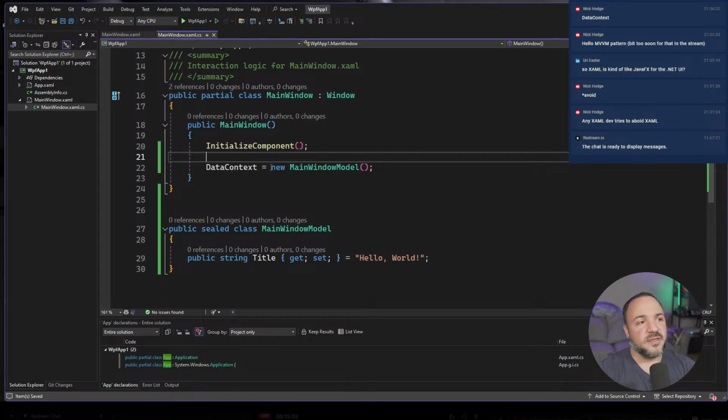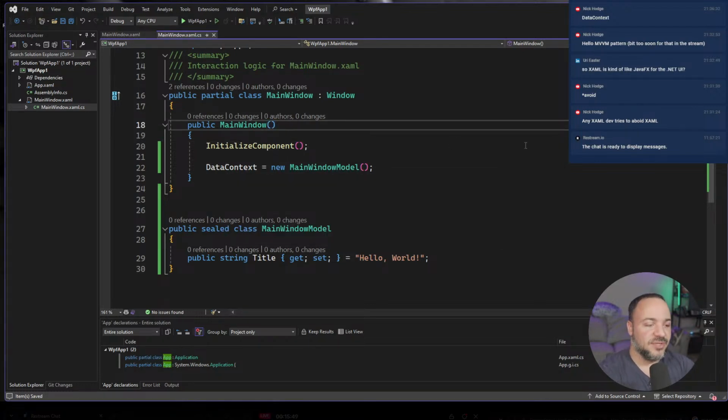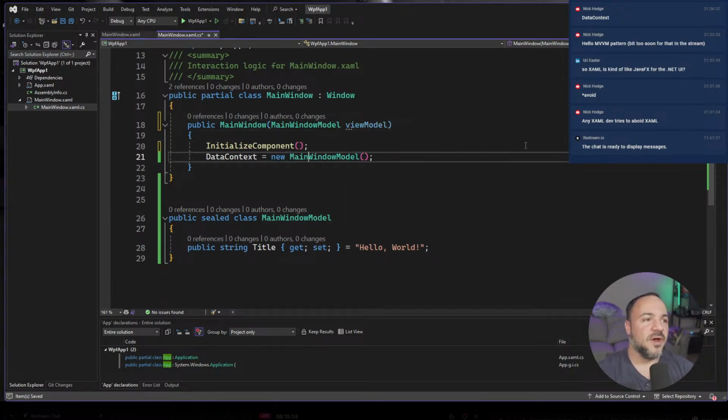Here's another thing that I don't like. The data context is mutable from the outside. This is just a bunch of patterns about WPF that I don't like. It's mutable, right? We're able to get it and set it. I don't want that to be able to happen. I want to be able to do something like pass in a main window view model, right? This is what I want to have happen.